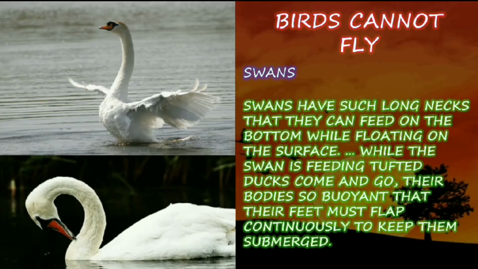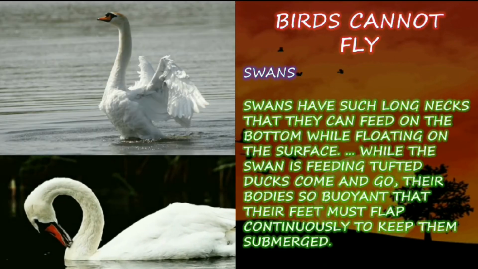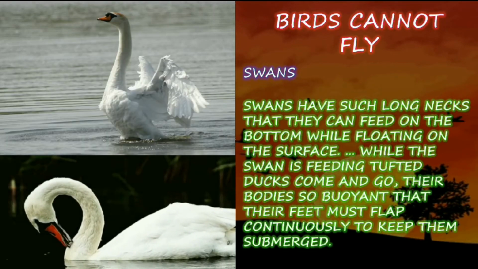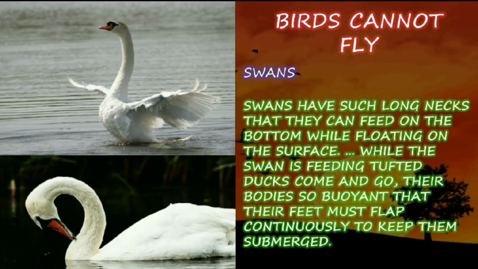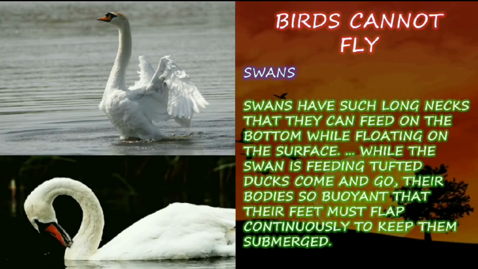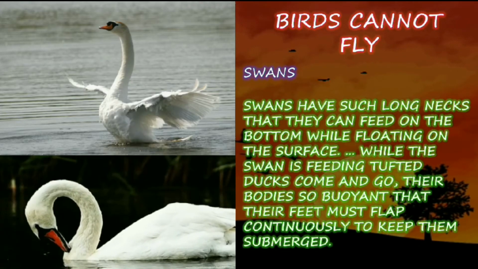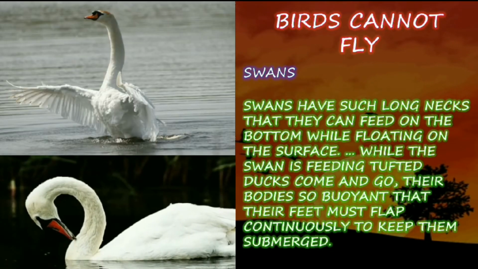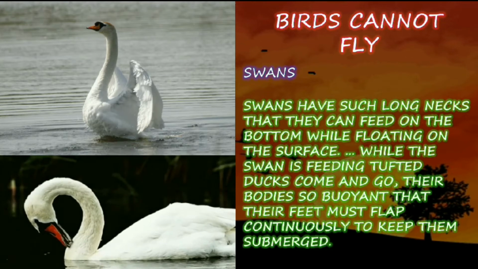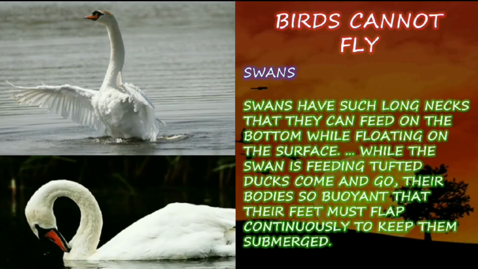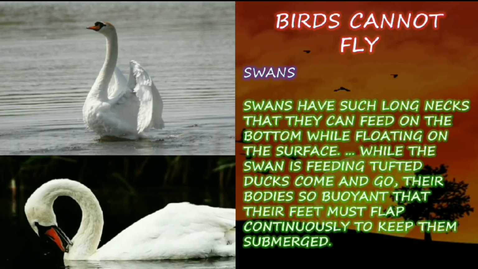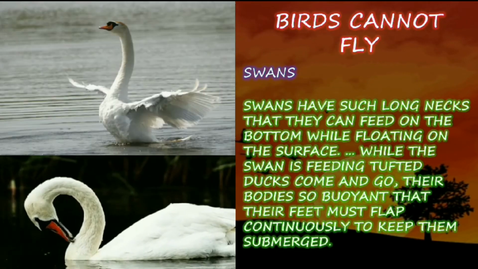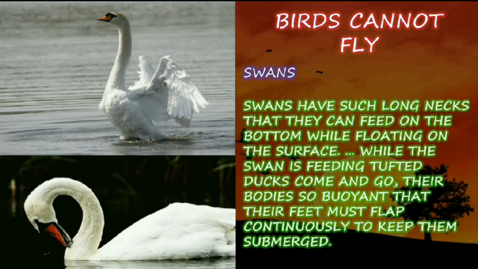So only the upper portion of the swan's body is visible, and the lower portion is always submerged in the water. It swims and moves from place to place. As it has a very long beak and neck, it can easily bend down, take the prey, and eat it.